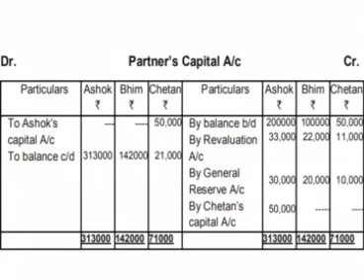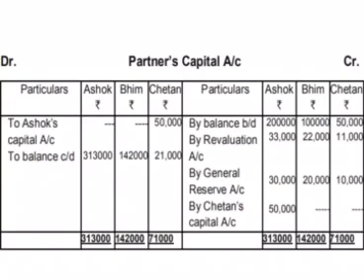Now let's post this journal entry into the partners' capital account. I hope all of you remember how to post journal entries into ledger account. So let us post it quickly. Ashok will get 50,000 in his amount column, and from whom? Chetan's capital account. And Chetan is paying 50,000. So on Chetan's debit side, we will write 50,000 and he's paying to Ashok's capital account. Now we have covered all the adjustments given in the question. The last step is to balance the partners' capital account. So we can see that the balance carried down of Ashok is 3,13,000, of Bhim is 1,42,000, and the balance capital of Chetan is 21,000 rupees.